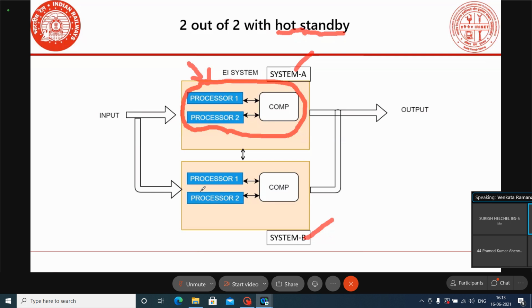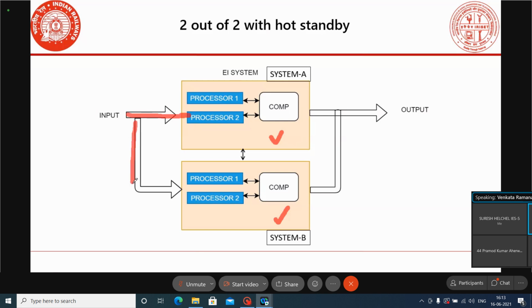And we know the working of this hot standby system. In the hot standby system, both systems are in powered on condition. Both systems are reading the inputs. Even though both systems are powered on, one system will be online and the other system will be in offline mode. The offline system simply reads the inputs, and it is also connected to the online system, synchronizing the online system data. The outputs are purely controlled by the online system.